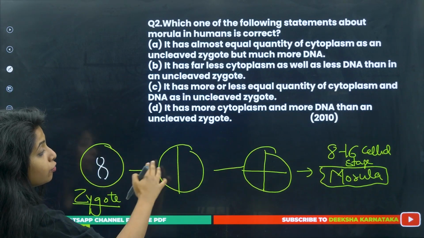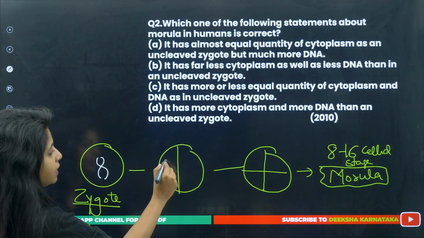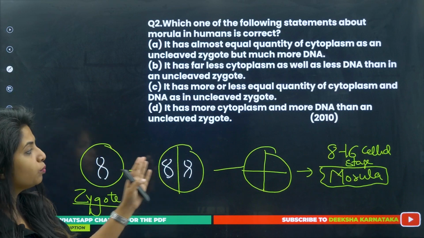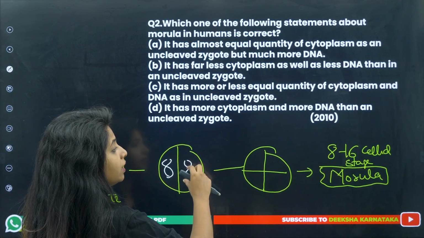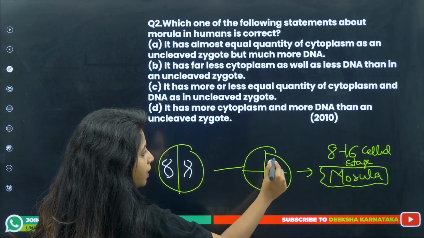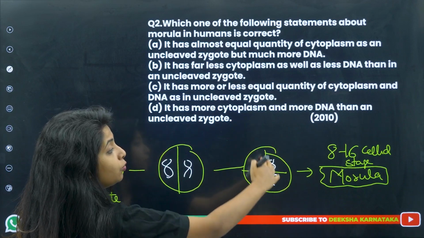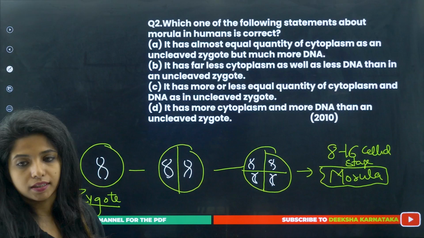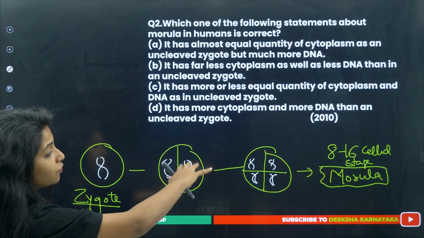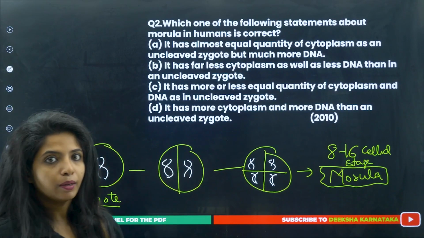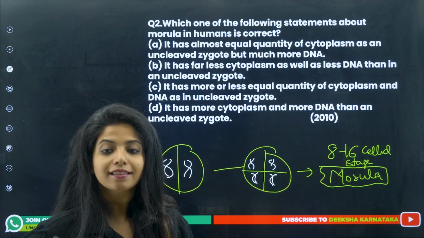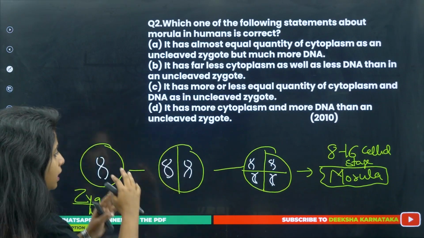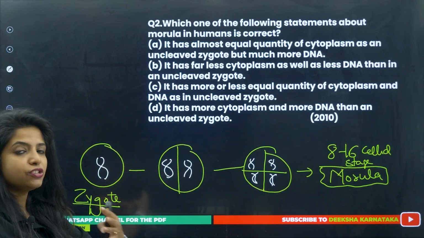when it has to give to 2 cells, it will replicate, increase its DNA so that it can give easily to both the cells. Now again, this particular DNA has to replicate so that it can divide the DNA into 2 other cells, and this also has to replicate so that it can give into 2 other cells. In this way, if you see, the amount of DNA is getting more. Yes, it is increasing because each cell should be having this much amount of DNA. So obviously the DNA will replicate during each division.